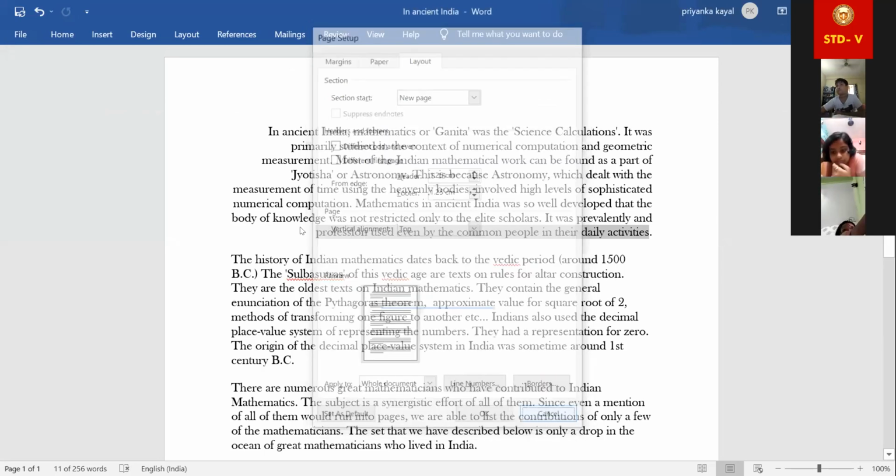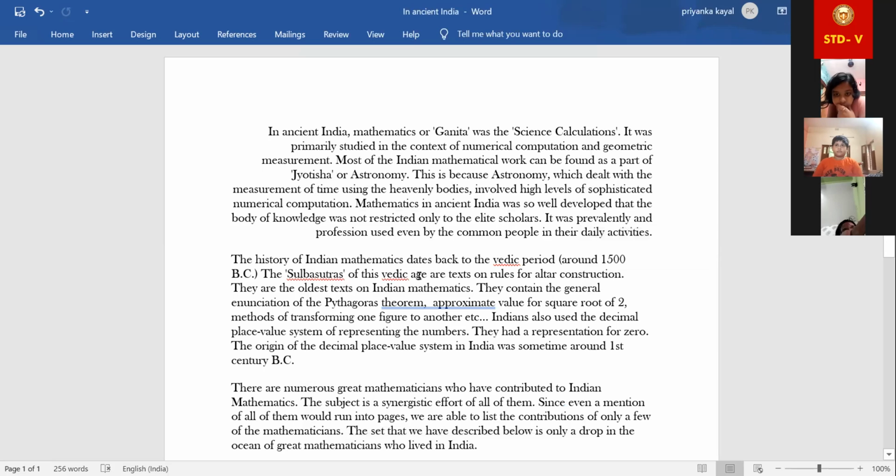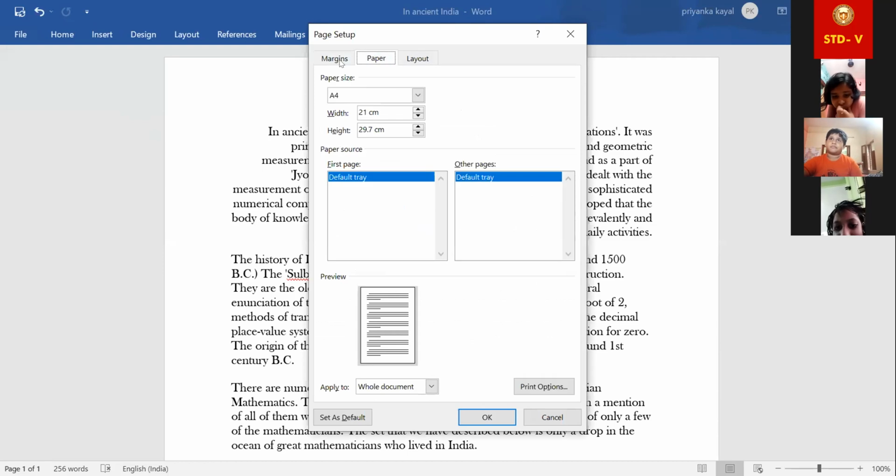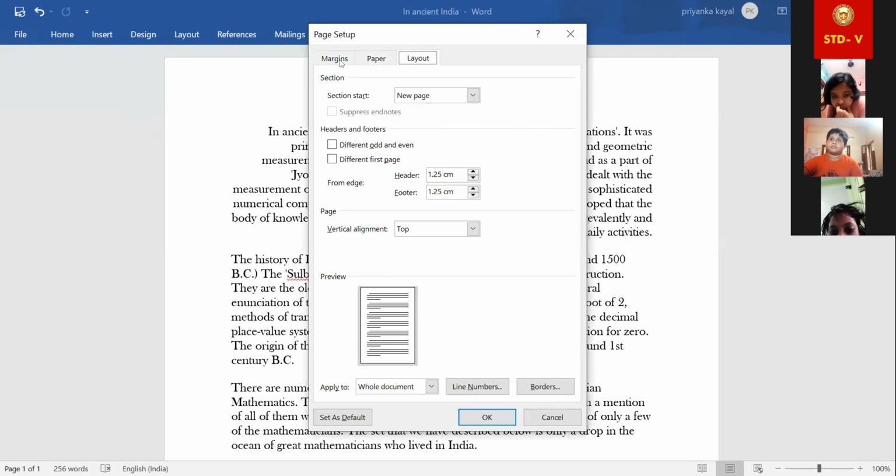Suppose this one is the paragraph I have written. In the layout option, go to page setup. Here also you are getting three options: margins, paper, and layout. In that layout option, look, page, then vertical alignment. Here we are getting four options: top, center, justified, bottom.